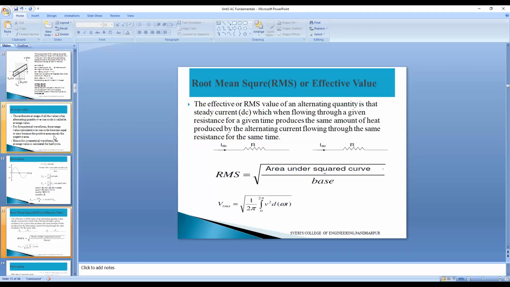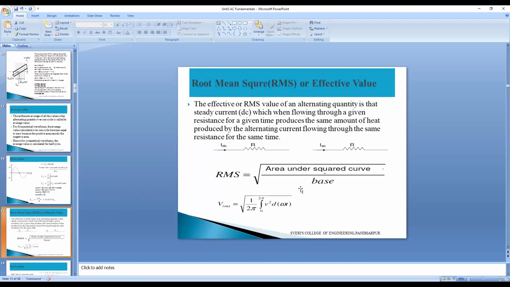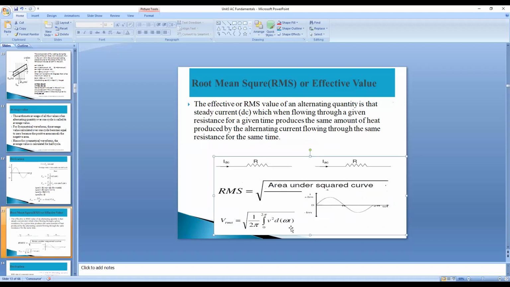Previously, what formula we used, area under one half cycle. Here area under one half cycle we used, but in this one, for this what we are using here, I will add this waveform also here, then it will be easy to explain to you people.